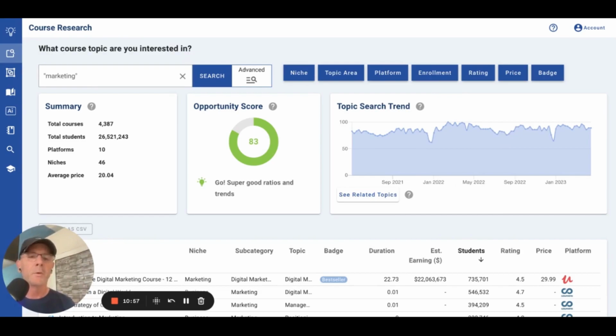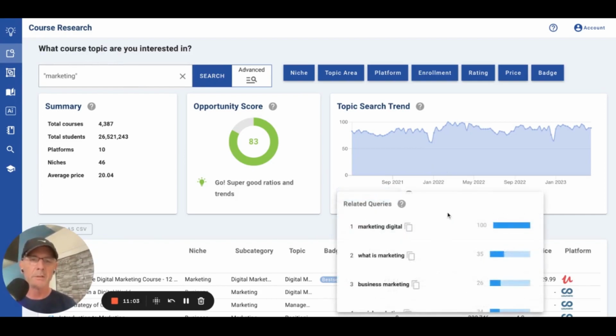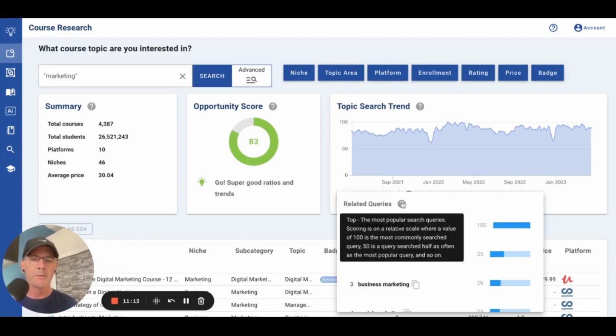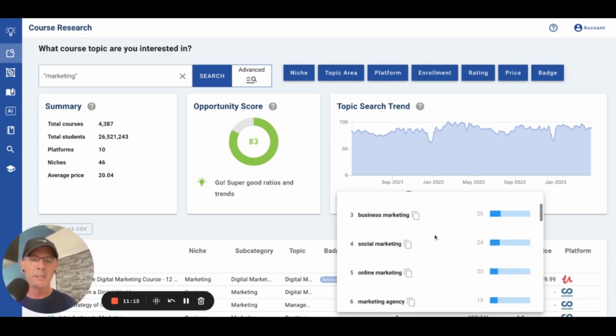Now, if you want to drill down, again, because it's very broad, we're also pulling over related topics. If you click on this, now you'll see other related queries to the one that you typed in. So marketing digital, and they're ranked. You'll see by the score here. And again, there's tooltips if you want to check them out. Business marketing, social marketing, marketing agency, marketing jobs.